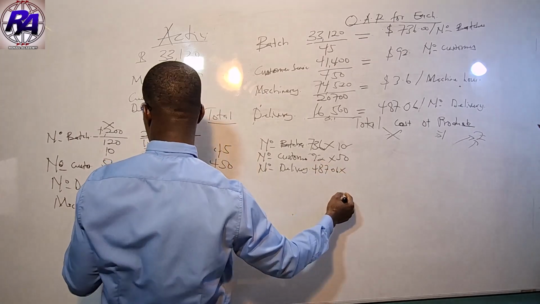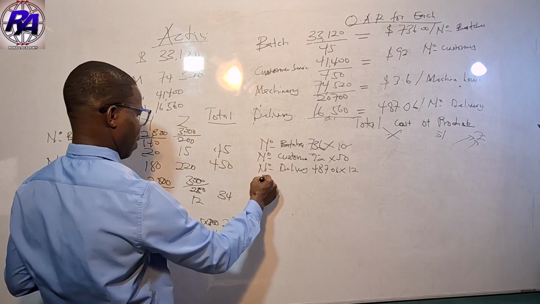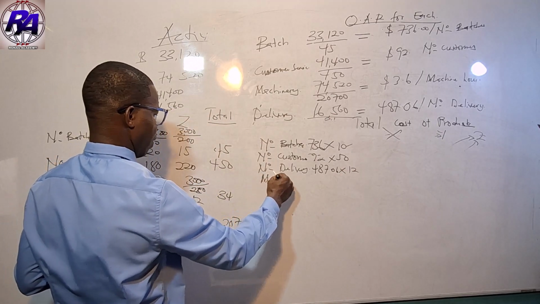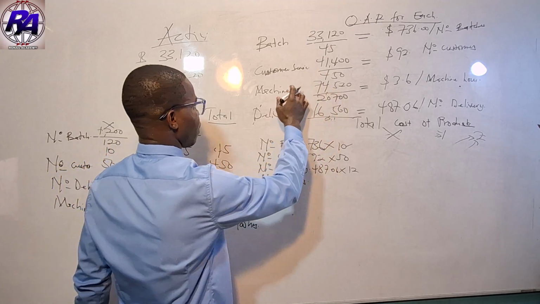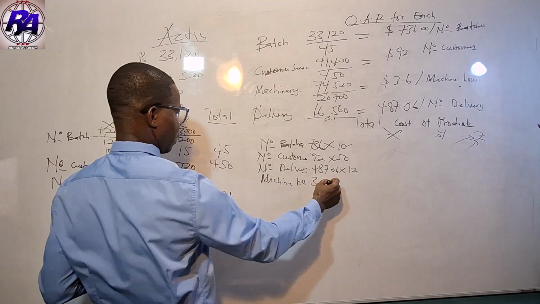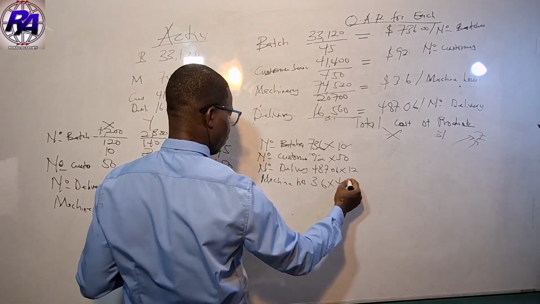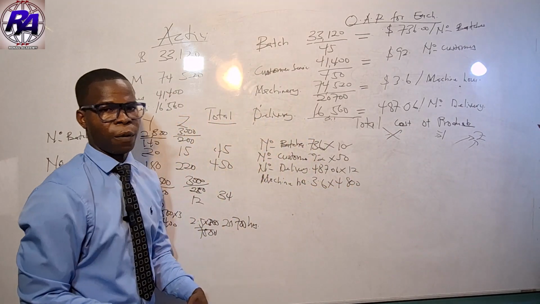We multiply it by what we have under X, which is 12. Then we need machine hours. The overhead absorption rate is 3.6, and that of X is 4,800. So once we multiply it, we are going to get the total cost for X.